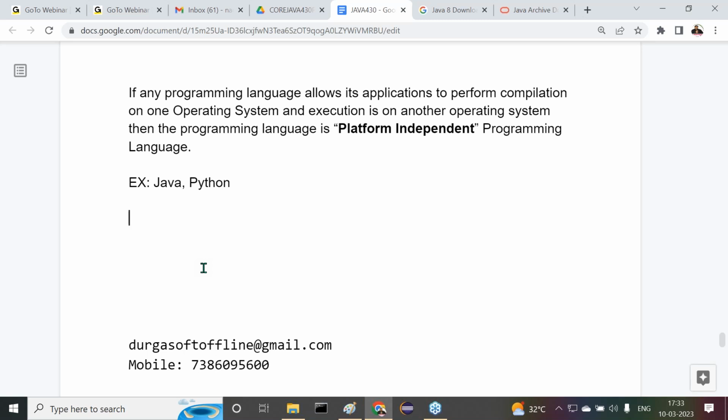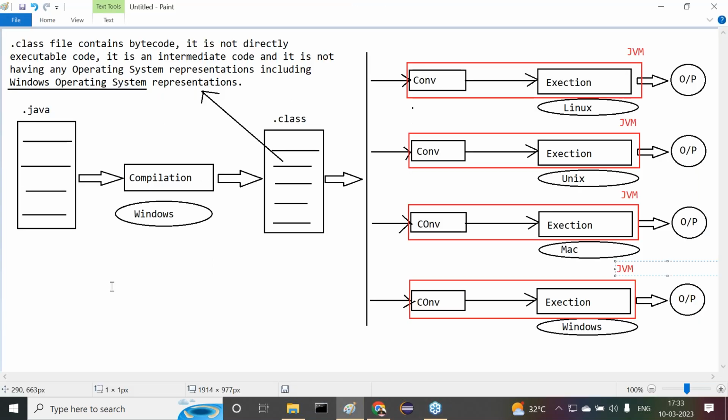Now in the simple diagram I'm asking you, try to understand it. In this diagram, all of you observe carefully. How many times did we compile our program? Only one time. But how many times do we execute our program? Four times, just assume it. Compilation is done on Windows operating system. This is one computer, and separately we execute our program on the others. How many computers are available here? Four computers, so overall five computers.